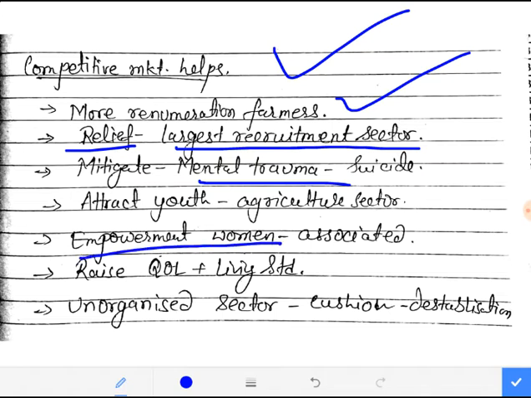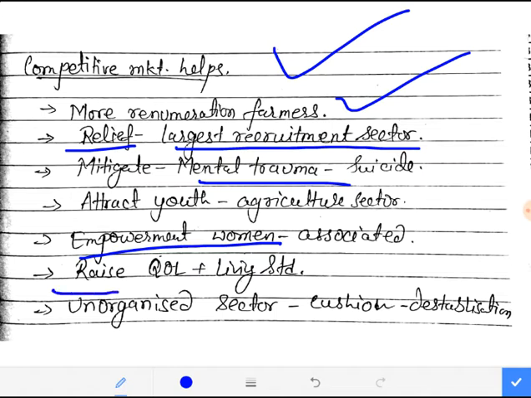Next, it will also lead to empowerment of women, because there is a large section of women who are directly associated with the agriculture sector. All right, and if the agriculture sector is reformed, then of course women will also feel themselves empowered a bit, right?